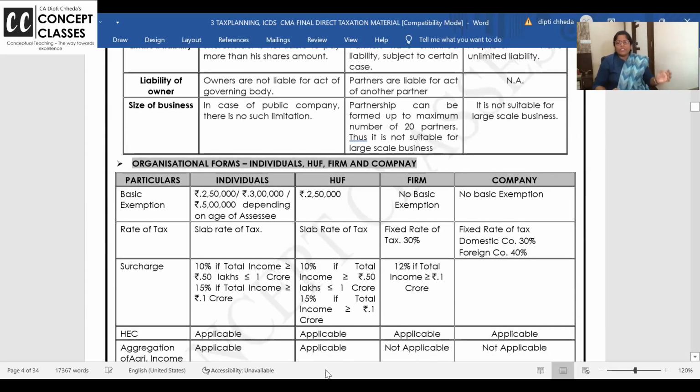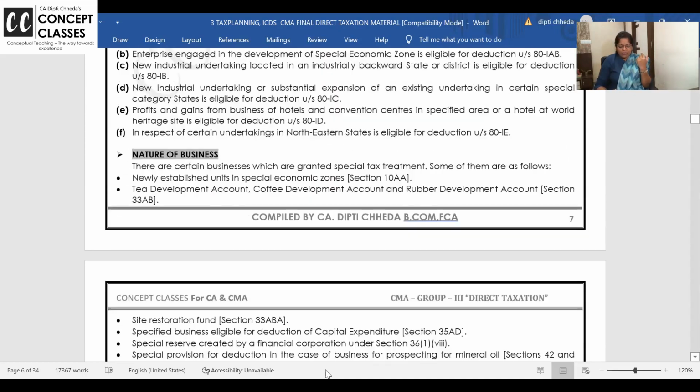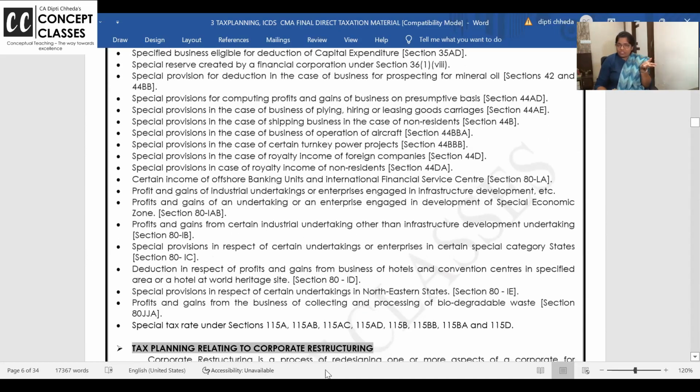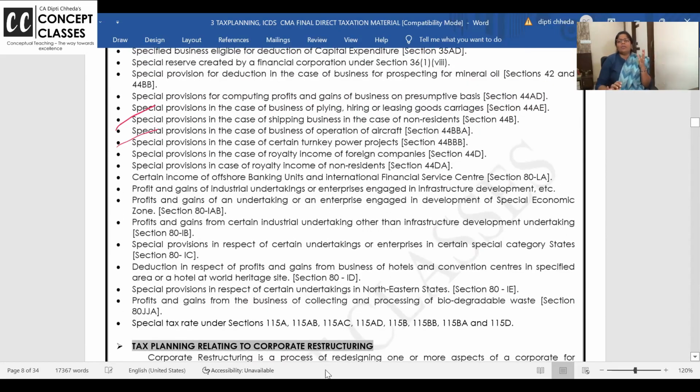While tax planning, you need to check the structure of the organization, whether it is individual, HUF, what are the taxes applicable, locational aspect, SEZ and all we have seen. What is the kind of nature of business? Like NRI doing all these business, he will definitely go for presumptive taxation. 80 lakhs turnover. Now I want to do business. I want to grow my business. Can I just pay on 80 lakhs 8% as net profit and no need to maintain books of accounts and all? So like this, you can plan.